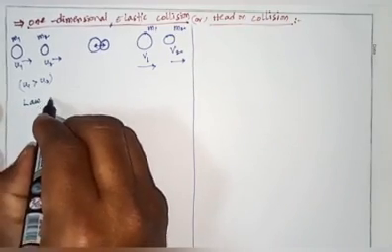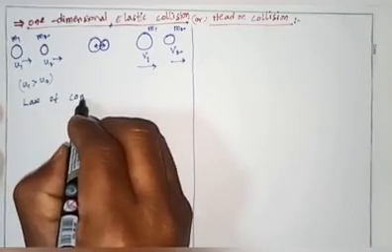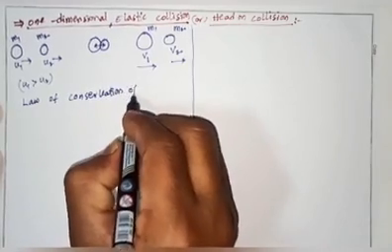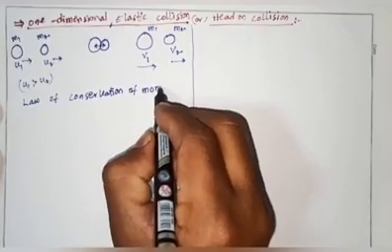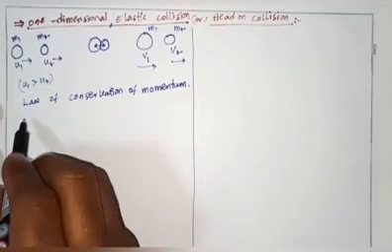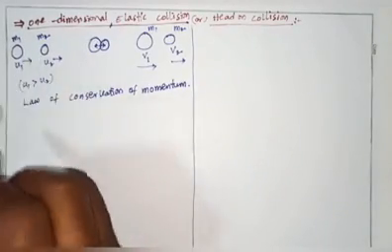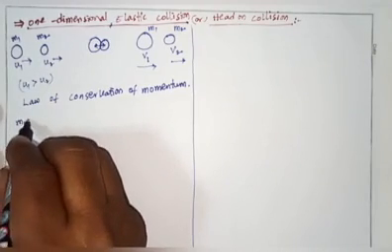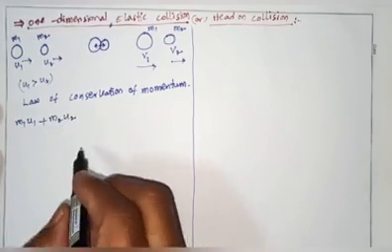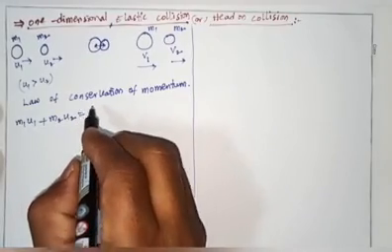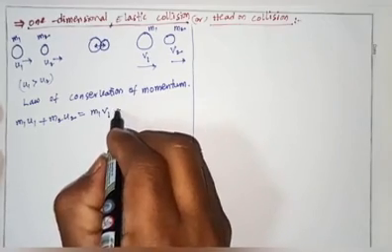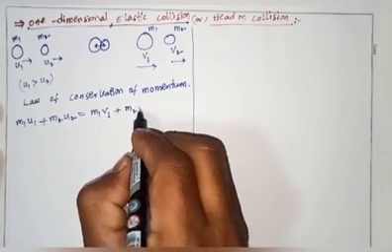From the law of conservation of momentum, before the collision, what is the momentum of the first body? m1 u1 plus the second body m2 u2 equals m1 v1 plus m2 v2.